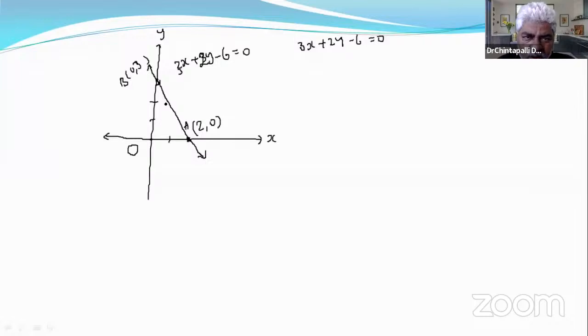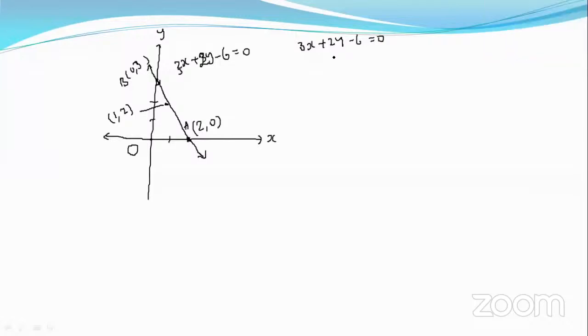You know how to check whether this point 1 comma 2 is lying on the line or not. Just plug in this point. If the point 1 comma 2 satisfies that equation, that means the point is on that line. If it is not satisfying, it's not lying on that line. Plug in 1 comma 2 in that equation.